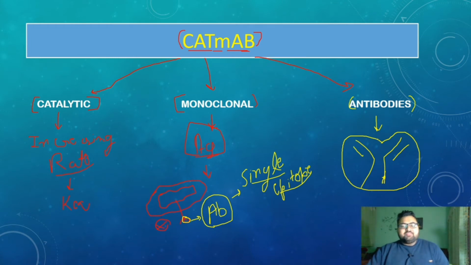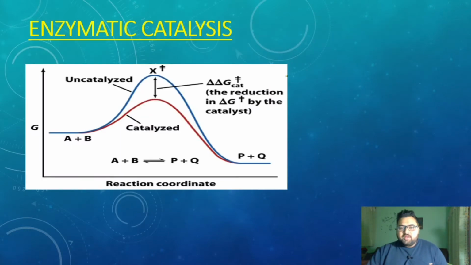So these monoclonal antibodies are acting as an enzyme. What is their function? They are catalyzing. That's why they are called CAT-MAB, or catalytic monoclonal antibodies.